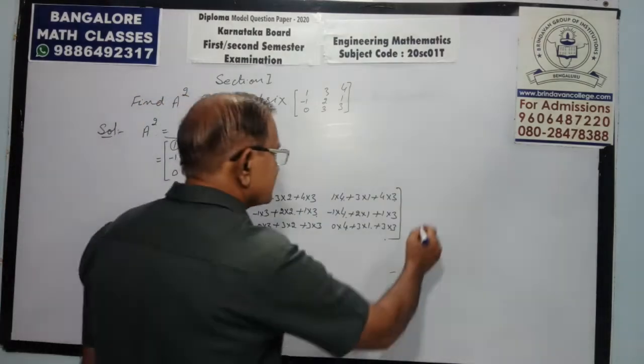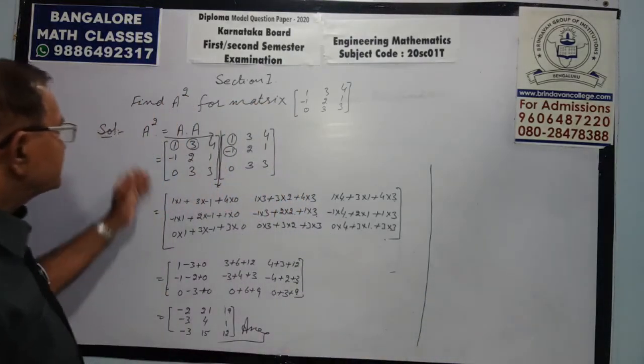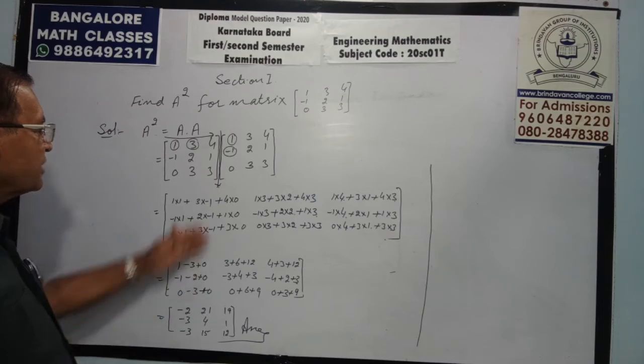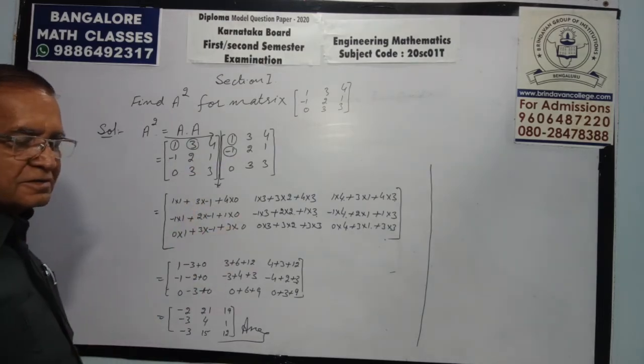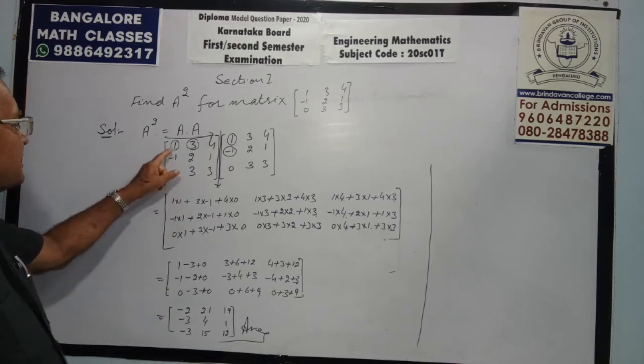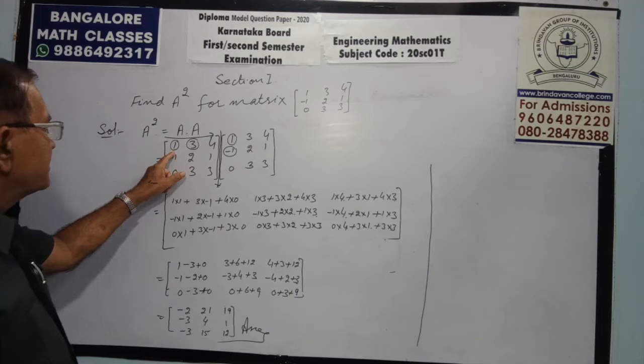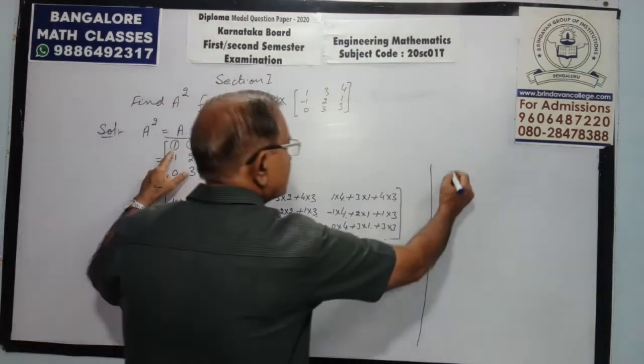One more way is there. I think while multiplying this row and column, you can make this column flat, then you can multiply. See, like R1 and C1.